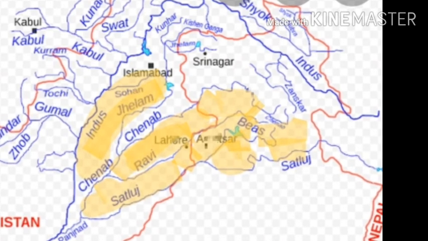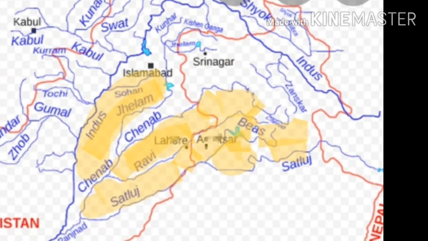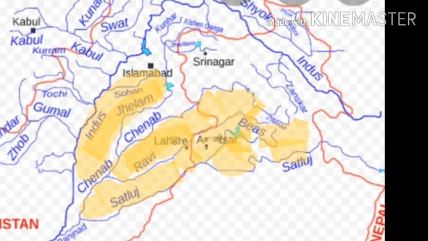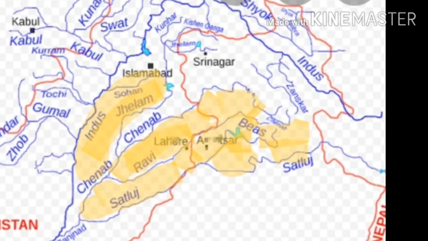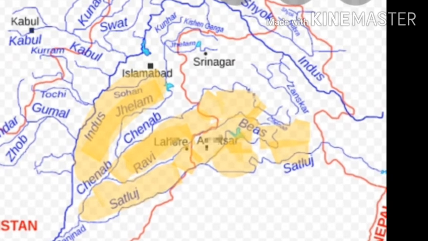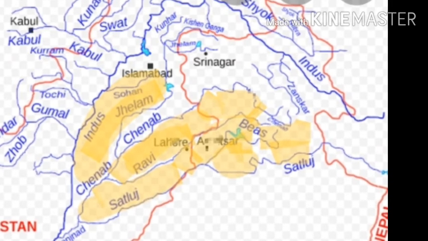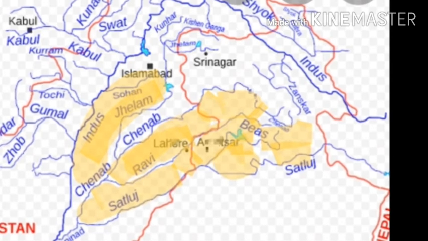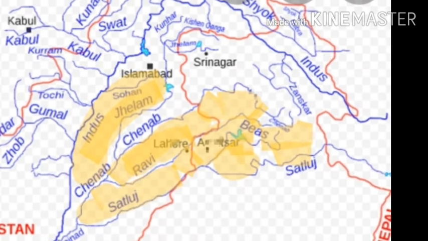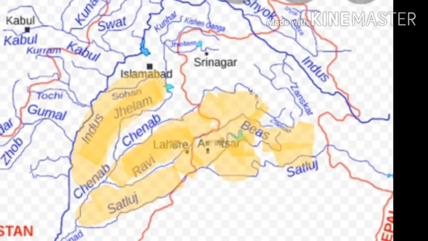Here, the yellow colour filled area is called the Doab area. Observe keenly that the area is in between two parallel rivers. One area is between Sutlej and Chenab. Another area is between Chenab and the Indus river. So I hope you understand the Doab feature.